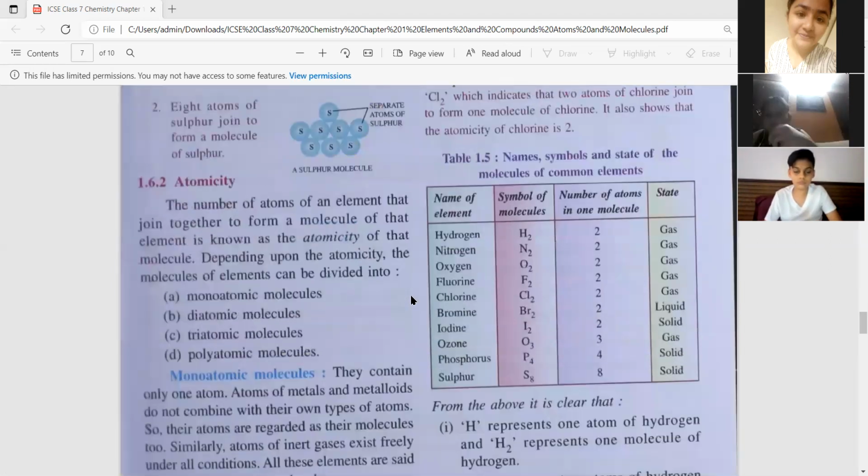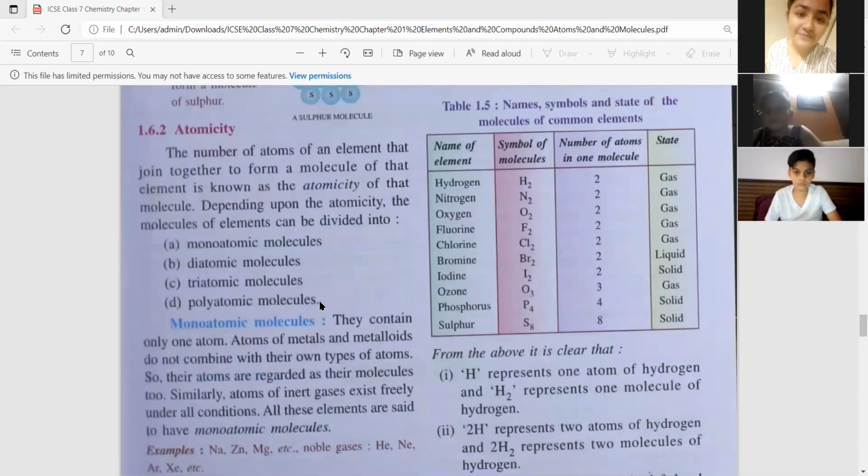Now, let's go to atomicity. The number of atoms of an element that join together to form a molecule of that element is known as the atomicity of that molecule. I'll read it once again. The number of atoms of an element that join together to form a molecule of that element is known as the atomicity of that molecule.